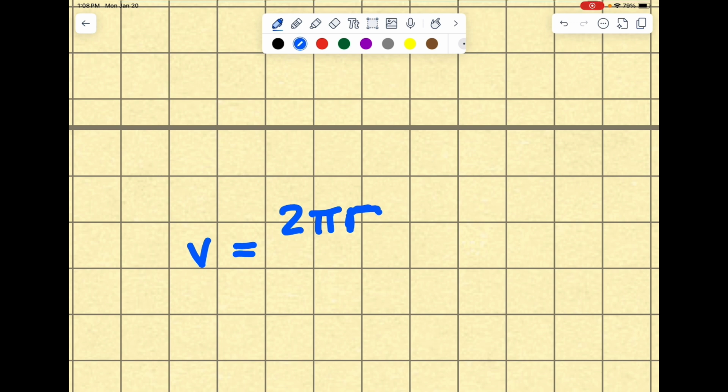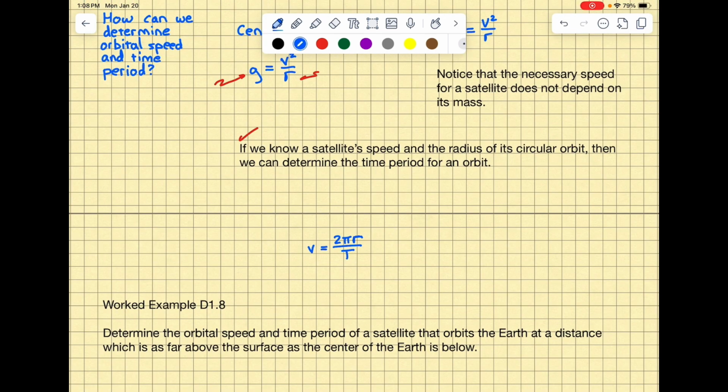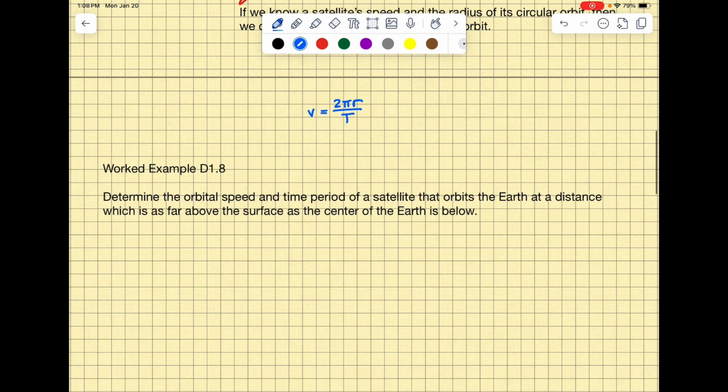If you know the radius of an orbit, we can figure out the distance around, or the circumference, and that divided by the period or the total time will give us the speed. So let's put these things together and answer question D.1.8. D.1.8 says, determine the orbital speed and time period of a satellite that orbits the Earth at a distance which is as far above the surface as the center of the Earth is below.